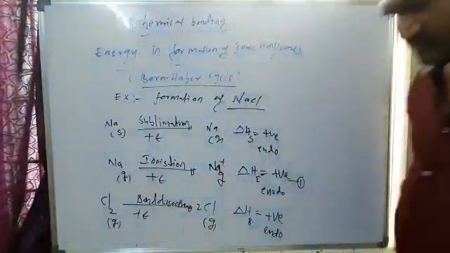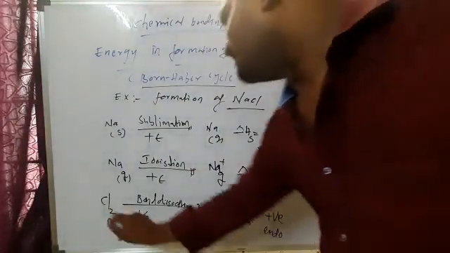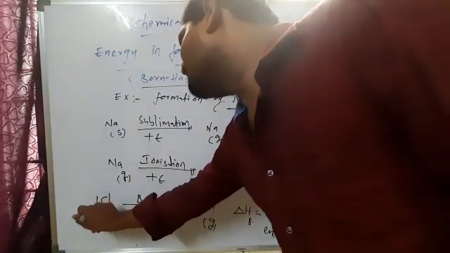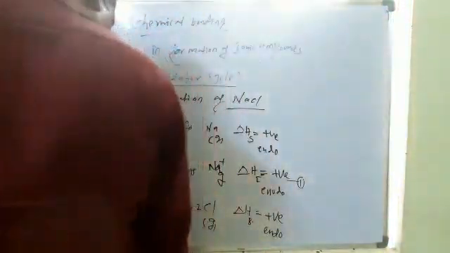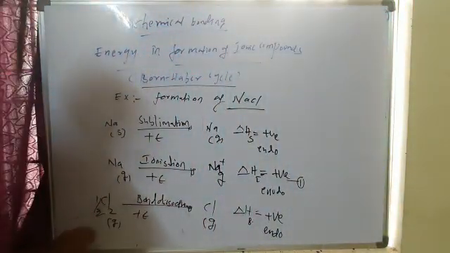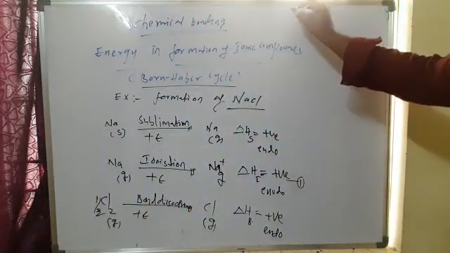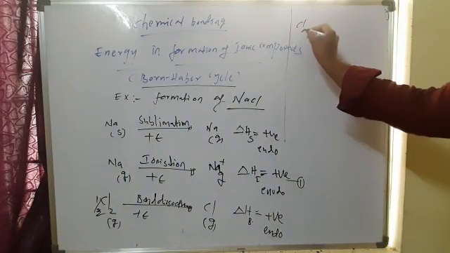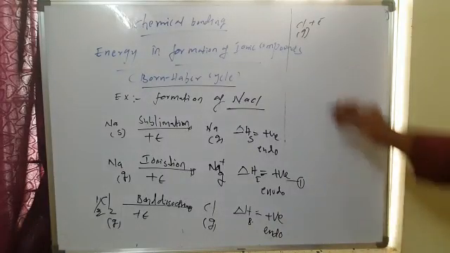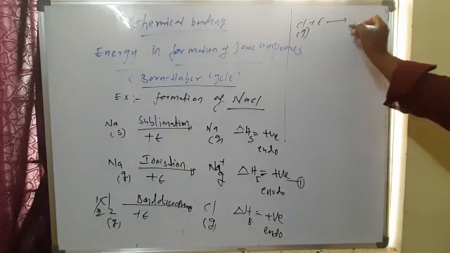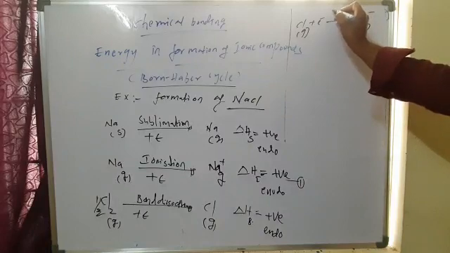In the next process, for the formed Cl gas, if you take half a mole we get 1 Cl atom. Next, this Cl gas absorbs an electron. We are adding an electron to the gaseous state neutral chlorine atom and it forms Cl minus in the gaseous state. This process is called electron affinity.